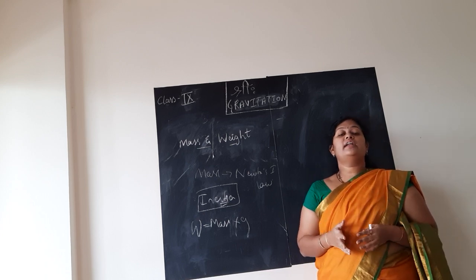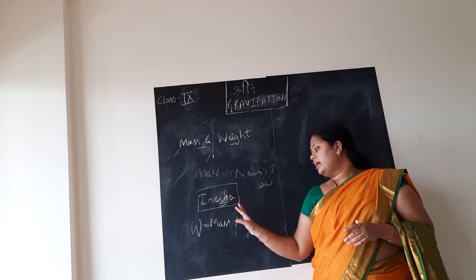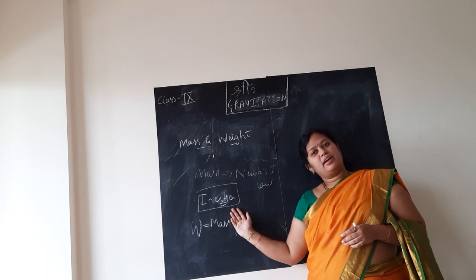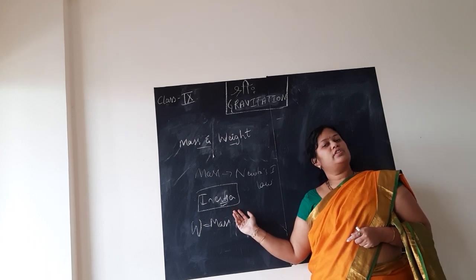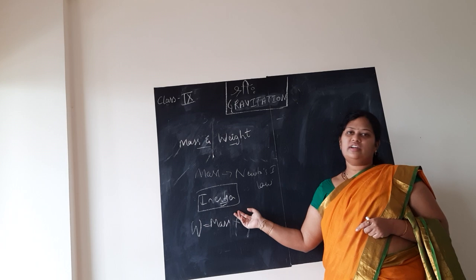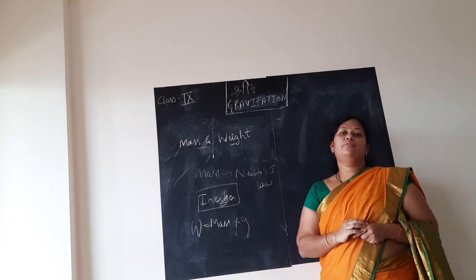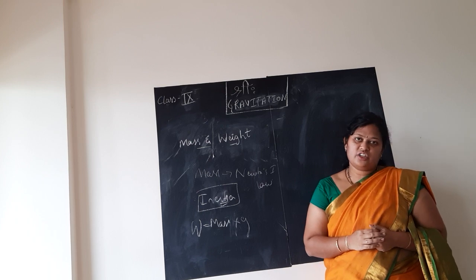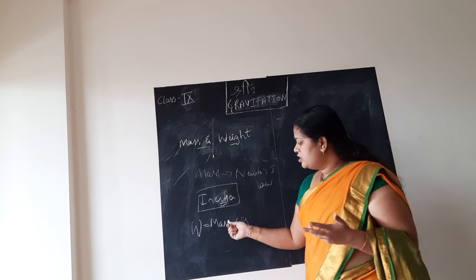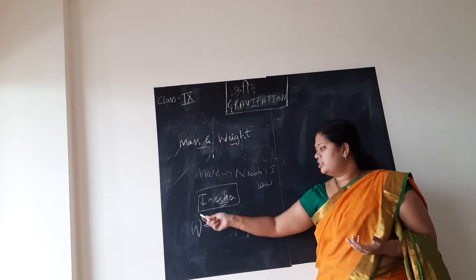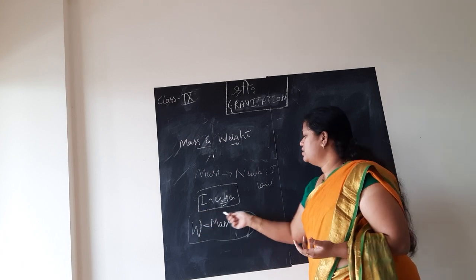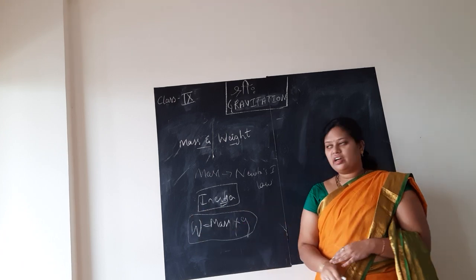When you calculate the mass, you are neglecting the acceleration due to gravity, g. The gravitational pull exerted by the earth is not taken into consideration. But when I talk about the weight, the acceleration due to gravity is taken into consideration. So weight is nothing but the product of mass and acceleration due to gravity, g.